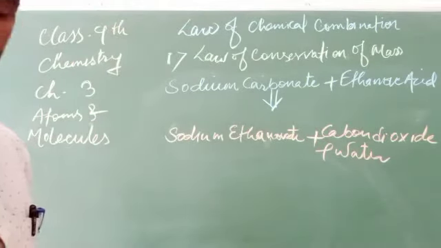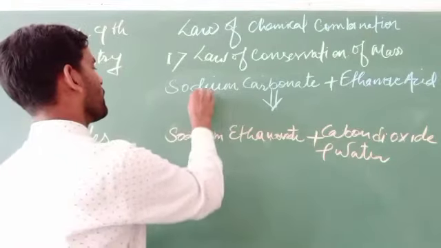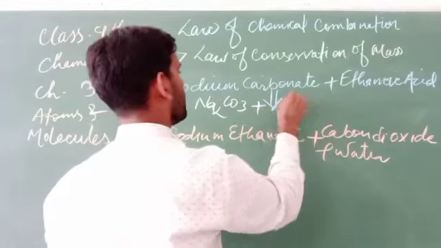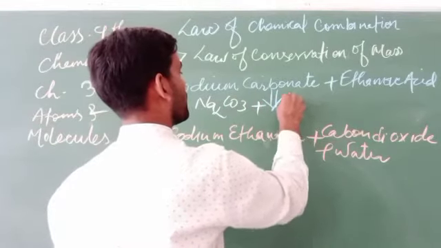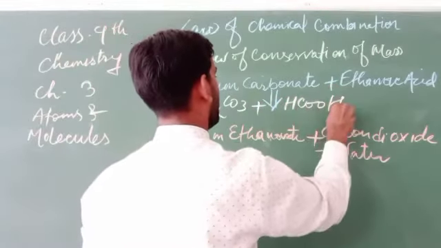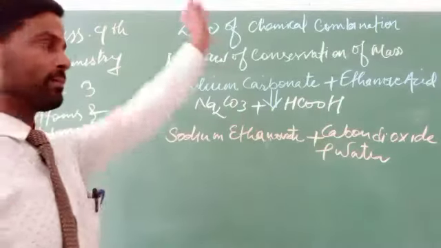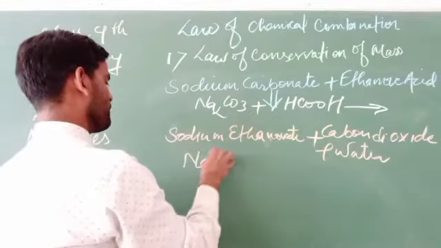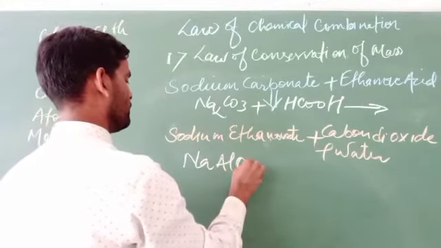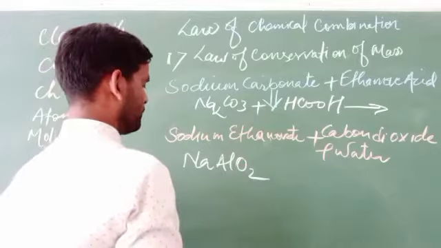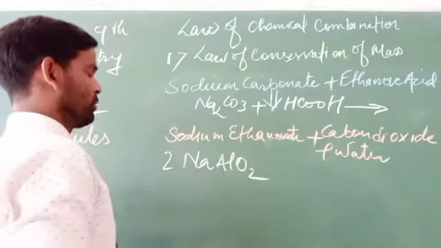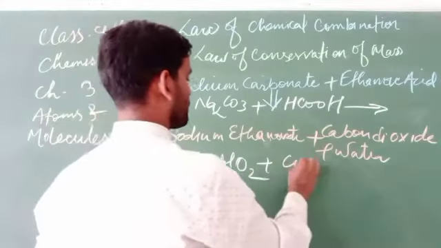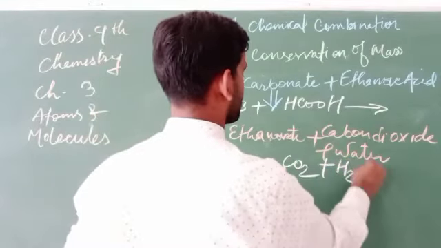This can be written in the form of Na2CO3 plus CH3COOH, ethanoic acid. When it reacts, it forms CH3COONa plus carbon dioxide plus water.